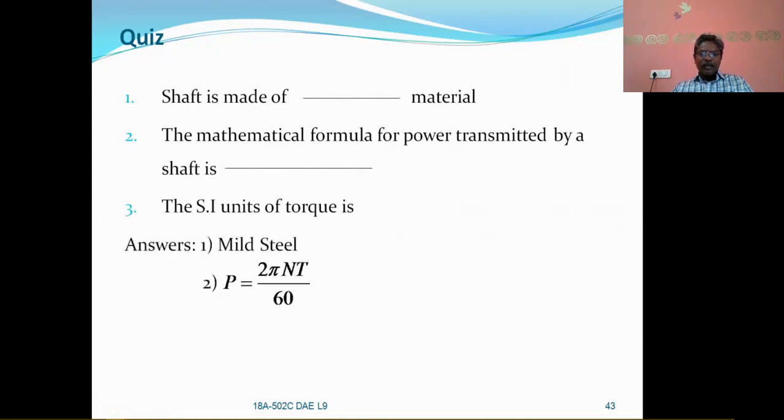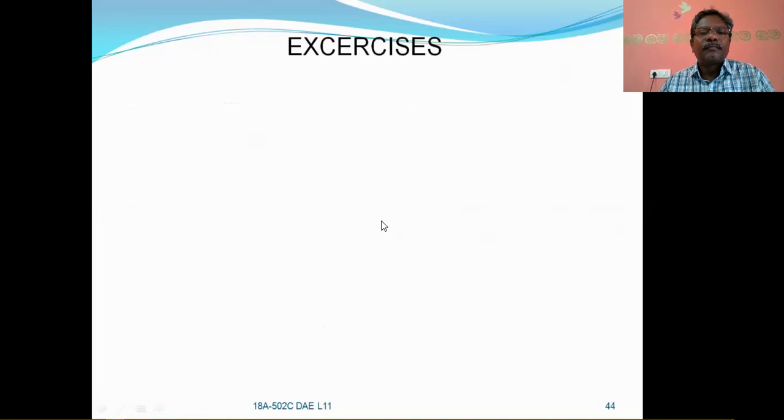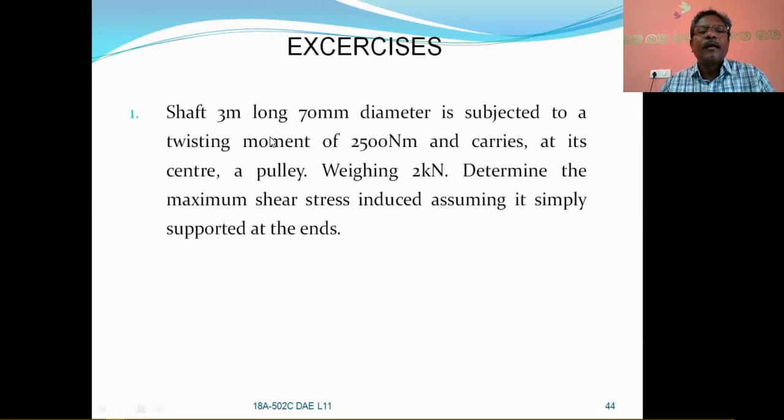P is equal to 2πNT/60, and the torque is in either Newton meters or Newton millimeters. So with this, we conclude this lesson. Some exercises are there.